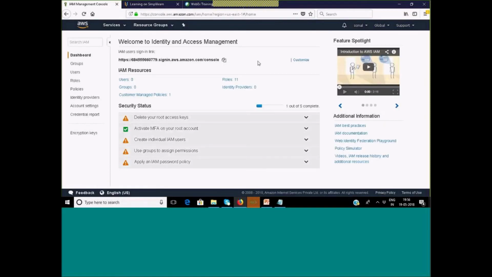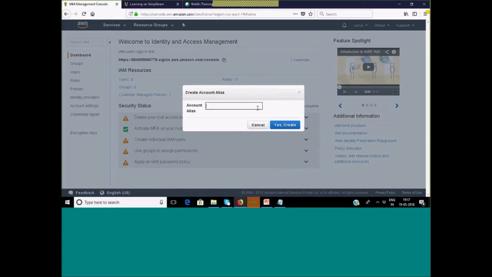Now I guess for this session, this is the very first demonstration. Lightsail I showed you on the first day's session, so for this service, this is the very first demonstration. Now I am in the dashboard of IAM, right? You can see here it is showing me the sign-in link. This is the sign-in link for my root account. In this link you can see the ID 684 and so on. This is my account ID. If I want, I can customize it. I can click on customize and specify what I want. Let's say I'm giving Sonal. Create, already exists. Okay, Sonal S.